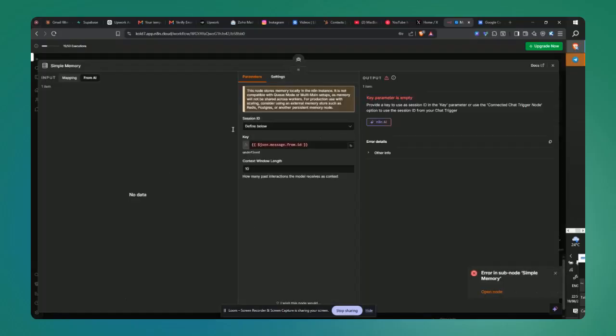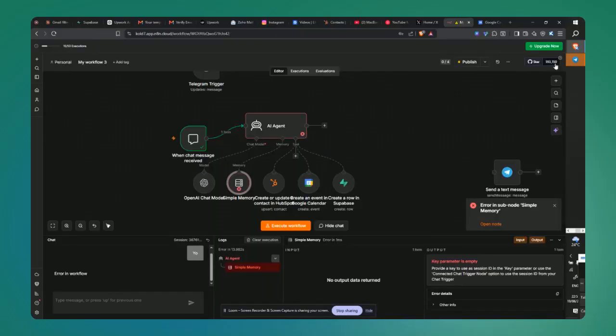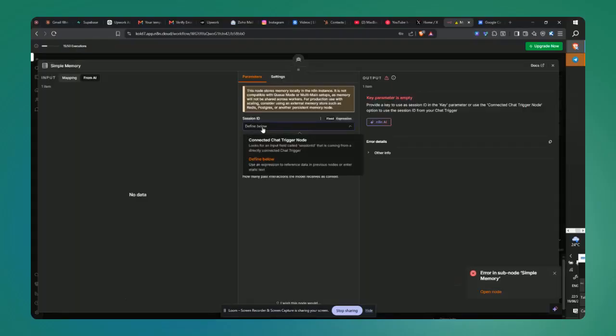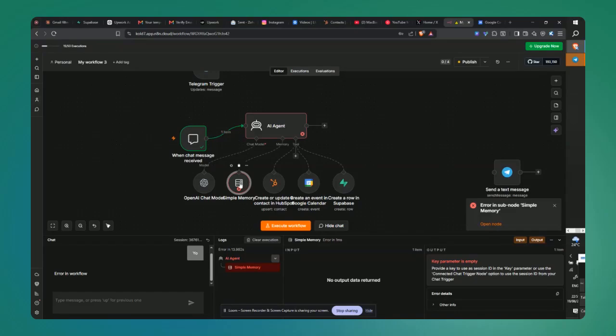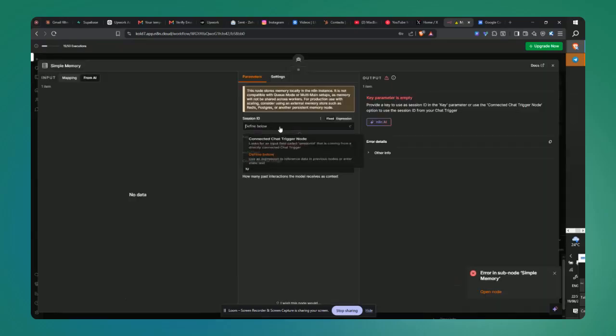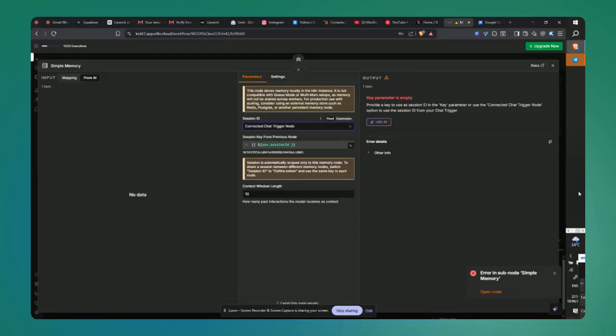Now, as you can see, the error came as a result of the change in the key. Whenever you're trying to switch from the when chat message received trigger to the Telegram trigger node, you would have to change the key here. When I'm using this trigger, you won't have to make it defined below, it would automatically be the connected chat trigger node.